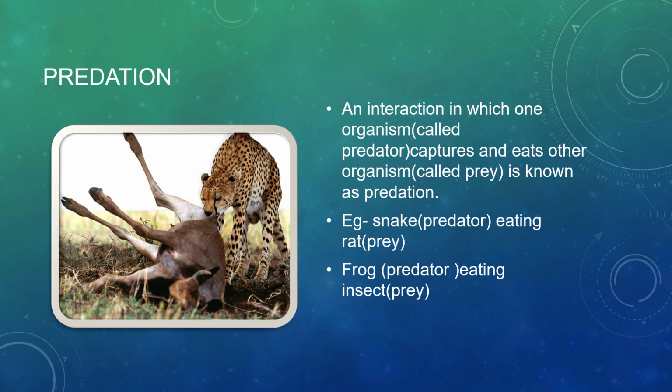Now what is this? This is predation. This is an interaction in which one organism, called the predator, captures and eats another organism, called the prey, and the process is called predation. Suppose the snake is eating the rat. The snake is the predator here and the rat is the prey. The frog is the predator and the insect is the prey. Is it clear?